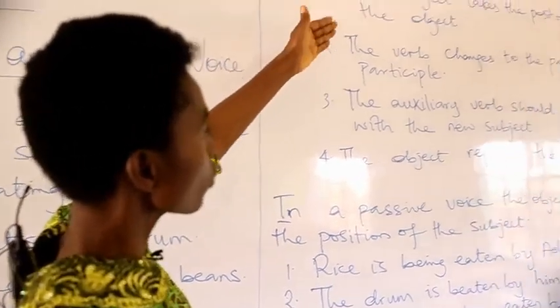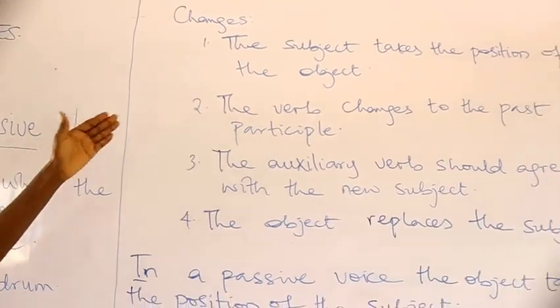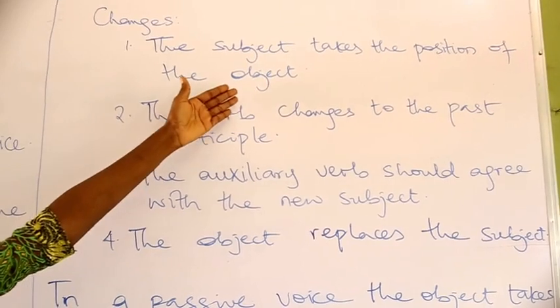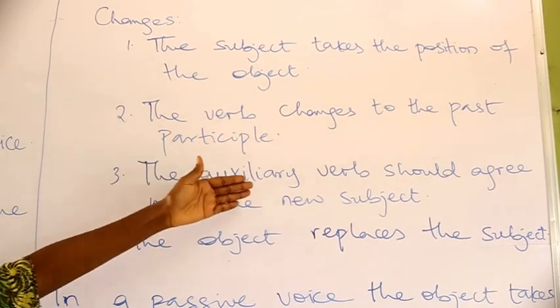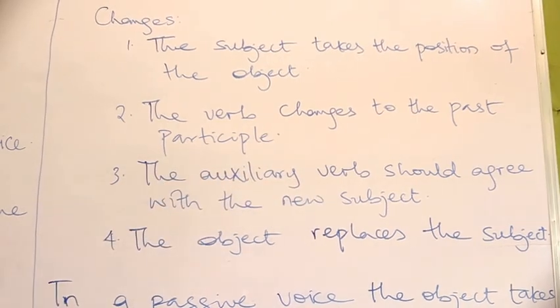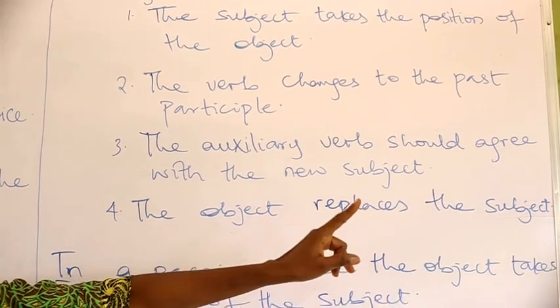The changes that we observe whenever we are changing active to passive are these. The subject takes the position of the object. The verb changes to past participle. The auxiliary verb suits the subject, and the object replaces the subject.